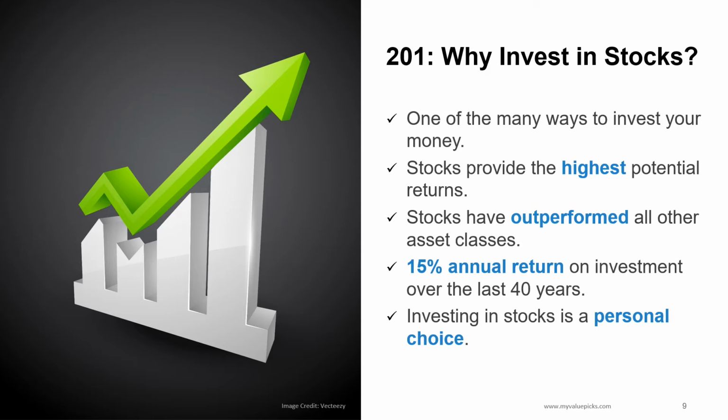Indian stock market has averaged a 15% annual return on investment over the last 40 years. If you had invested rupees 1 lakh in the share market in 1980, those shares would be worth rupees 2.68 crore today. The decision to invest in stocks or real estate or gold is a personal choice, depends on your risk tolerance and investment time frame. As Warren Buffett puts it, the more you learn, the more you will earn.